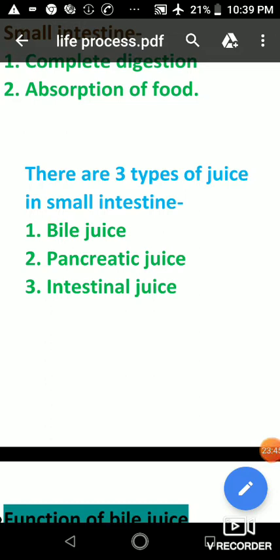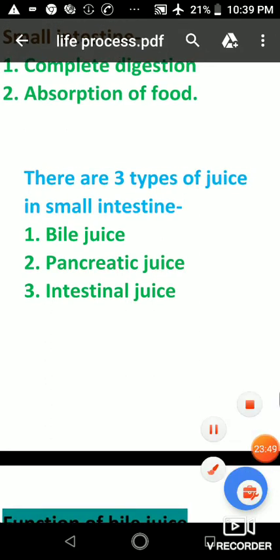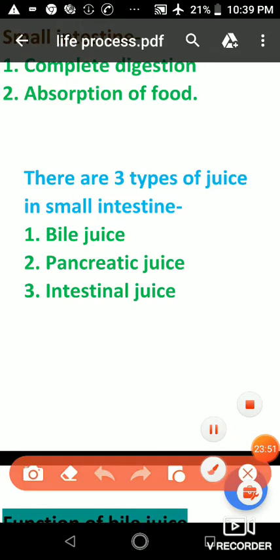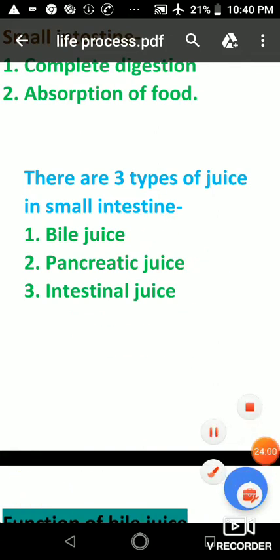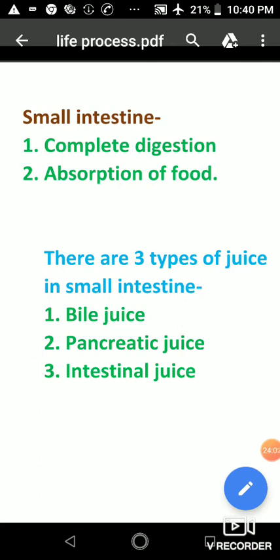Now the third type of juice that is present in small intestine is intestinal juice. We have read bile juice, pancreatic juice. Now the time for intestinal juice. So this intestinal juice is secreted by small intestine.